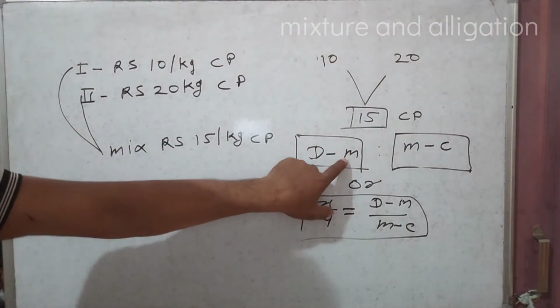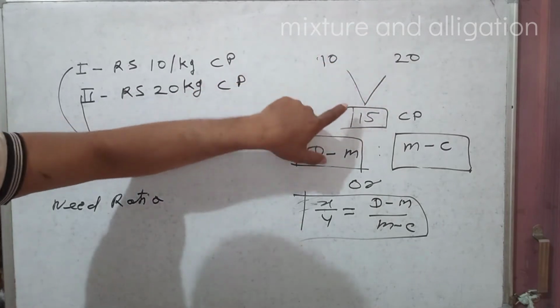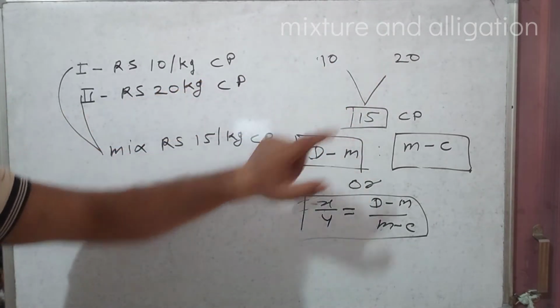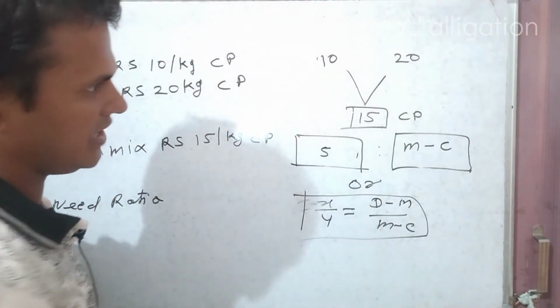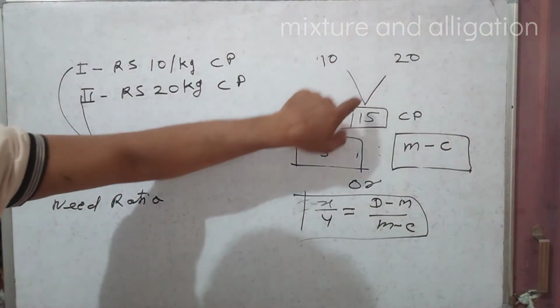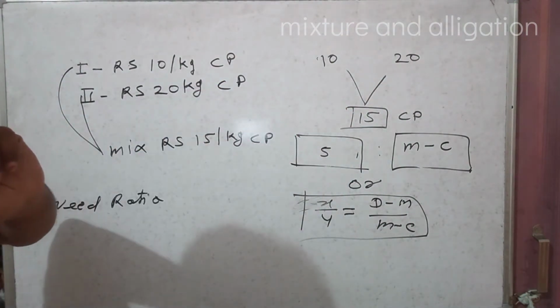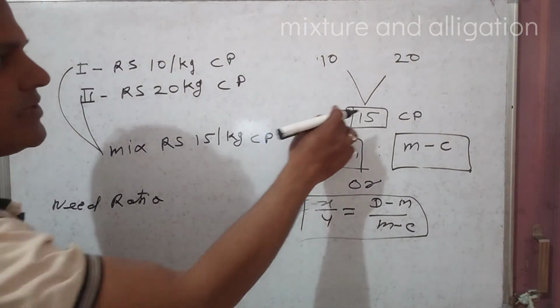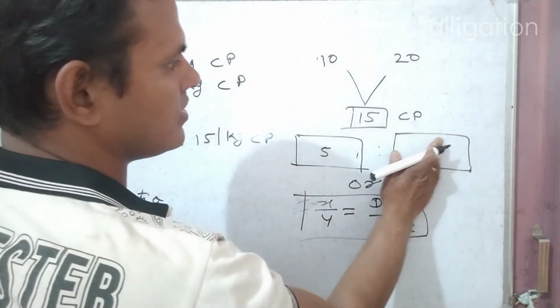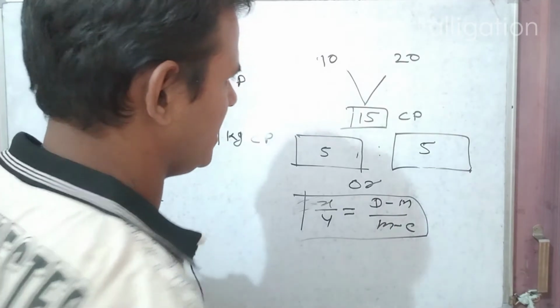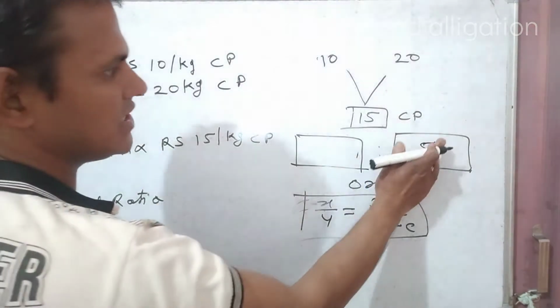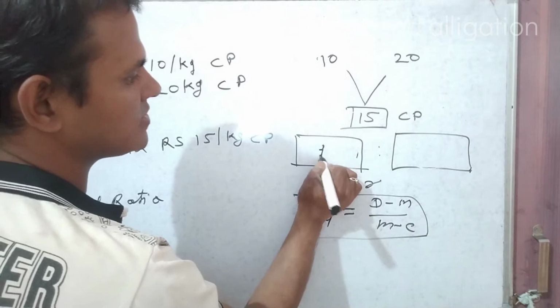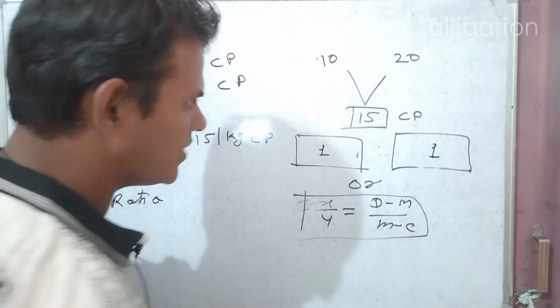Now D minus M means dearer value minus mean value. So 20 minus 15 is 5. And 15 minus 10 is also 5. So both are mixed in a 1:1 ratio, since 5 by 5 is 1:1.